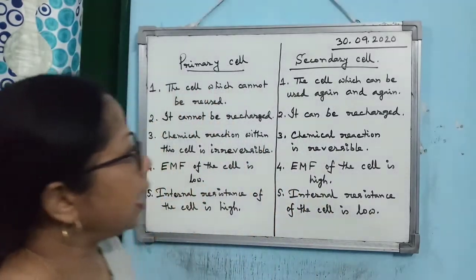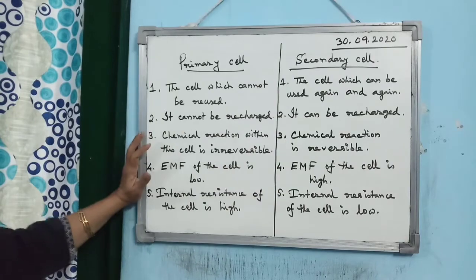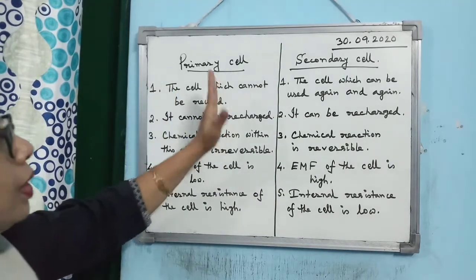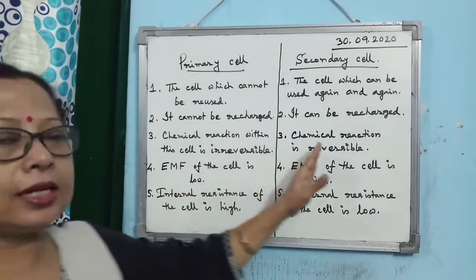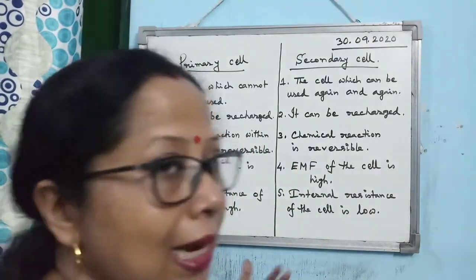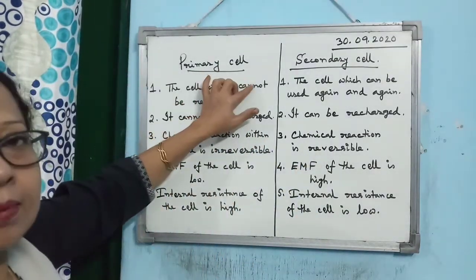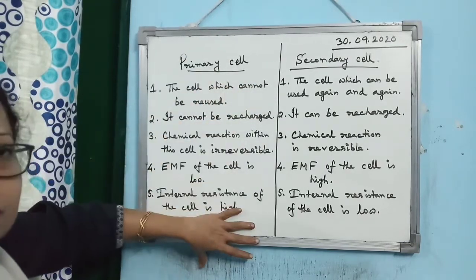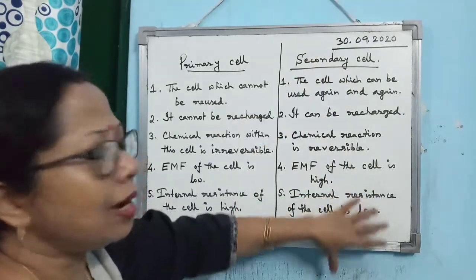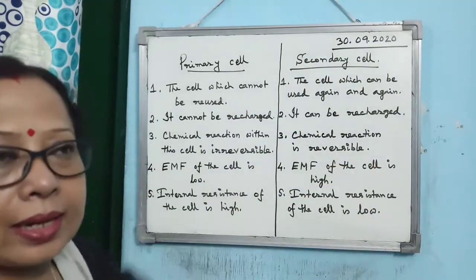That's why I have just noted down the important points, and here I have given the difference between primary and secondary cells. If you learn the difference, then you can easily tell me the characteristics of the primary cell. What are the characteristics of the primary cell? These are the characteristics of the primary cell and these are the characteristics of the secondary cell.